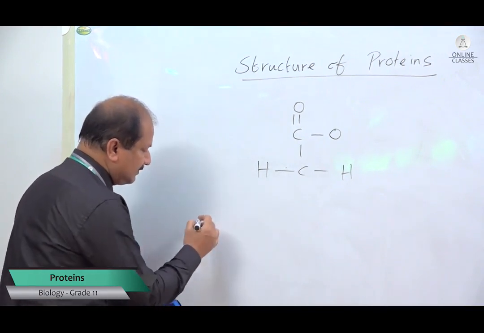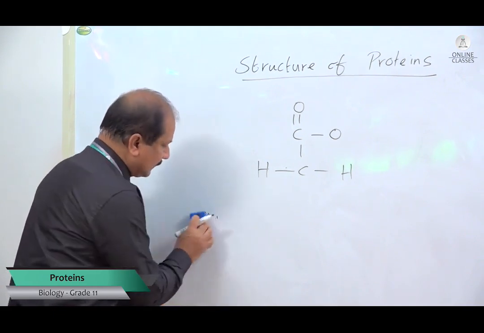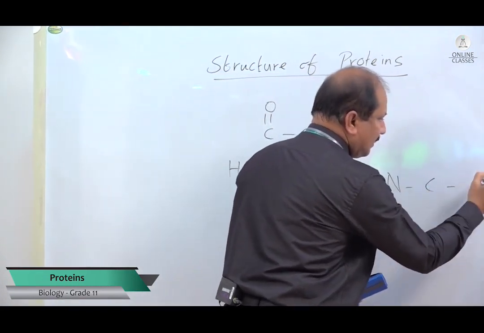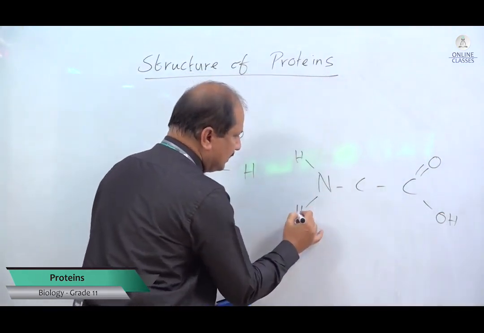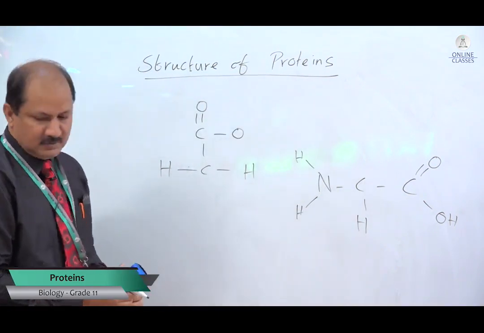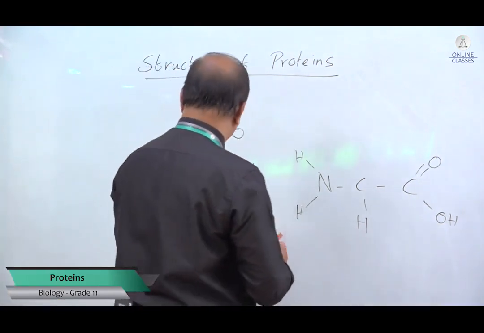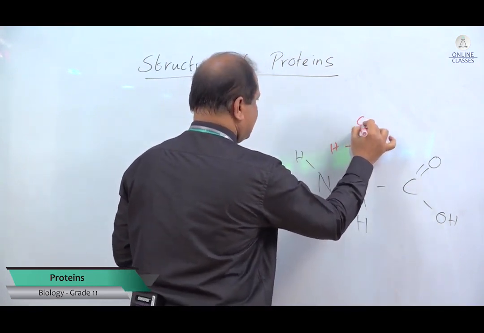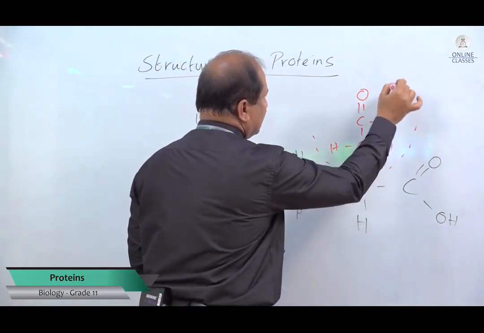So what do you do here? Now look at this. How am I going to attach this? See, N. Let me write here NCC, so C double bond O, OH, and this side is going to be the amino group, and this is hydrogen. Take this part and attach it to the top. If I use another color just to differentiate, I'm just going to attach this. So here carbon, hydrogen, C, O double bond O. This is the one. Just attach this here. That's it.